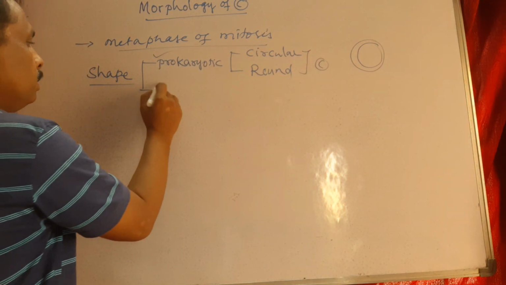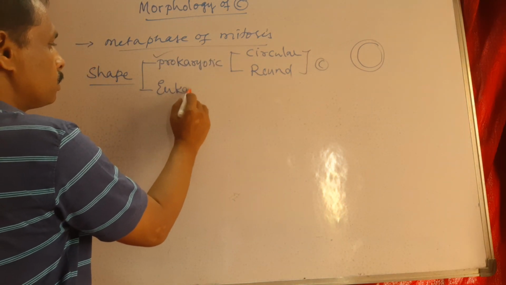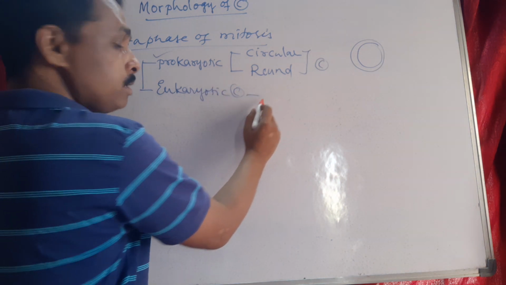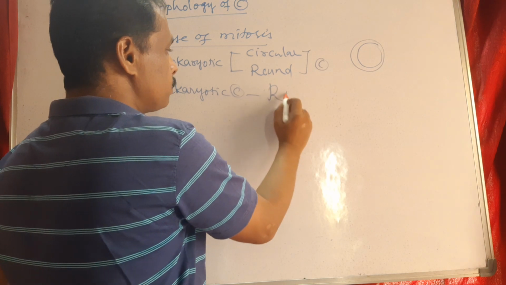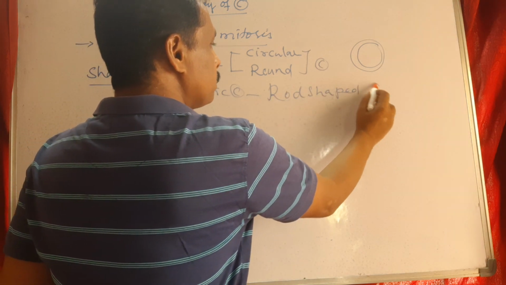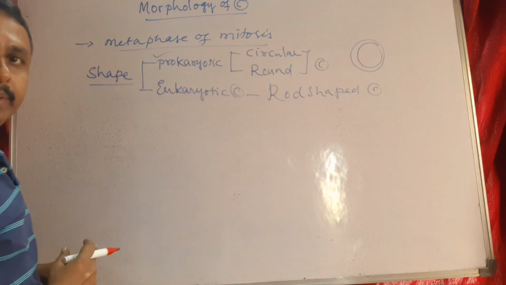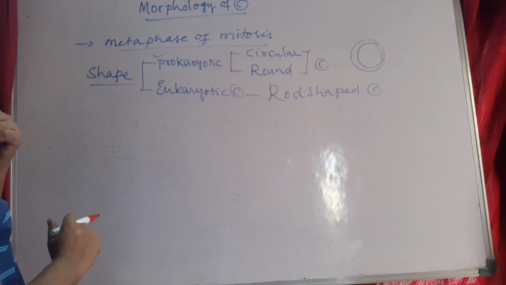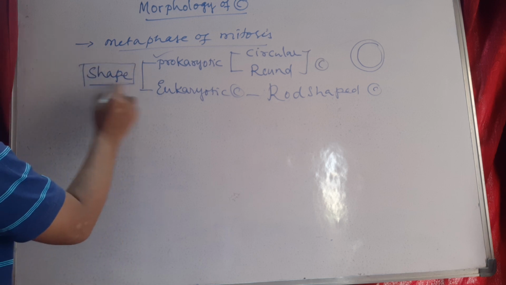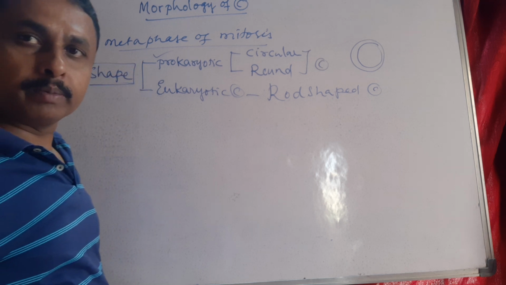But whereas in eukaryotes, chromosomes are rod shaped. Rod-shaped chromosome. This is the shape of chromosomes.